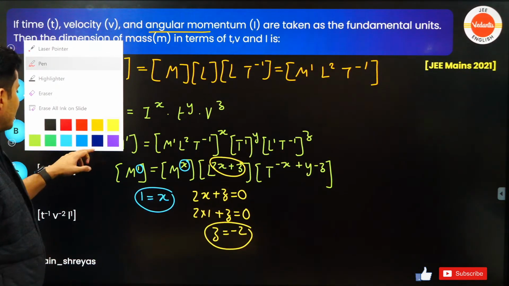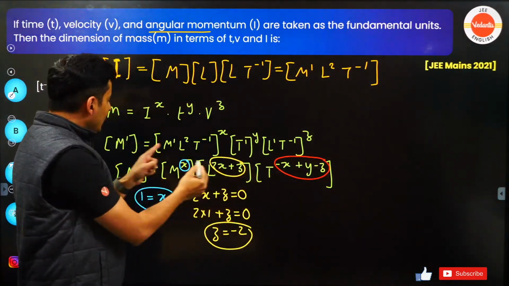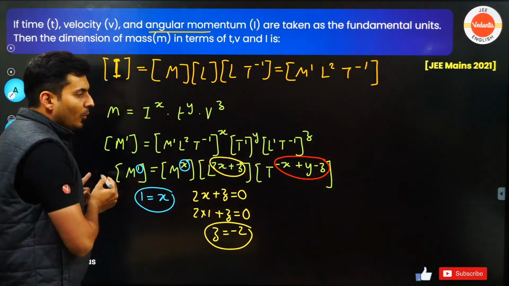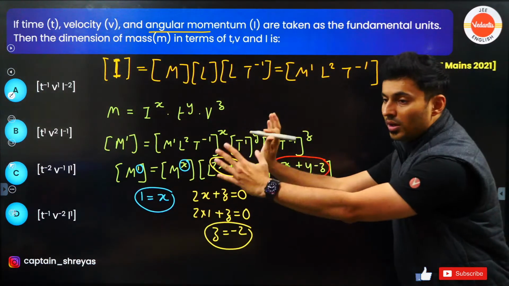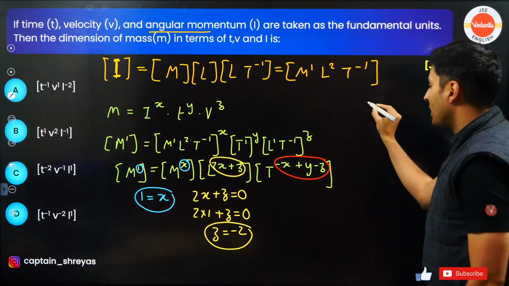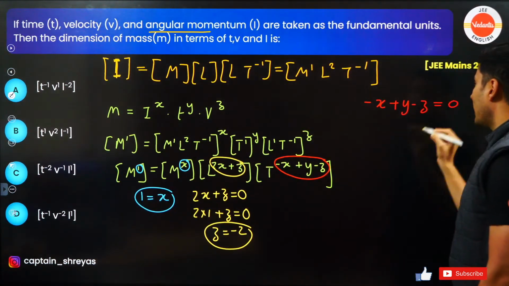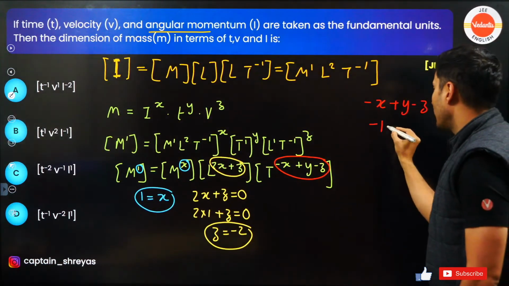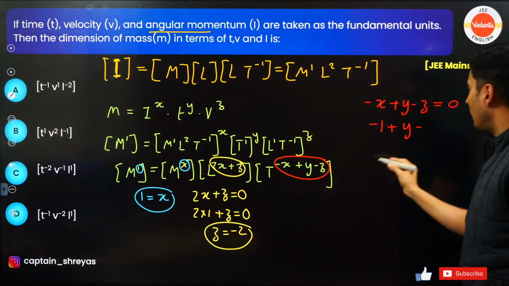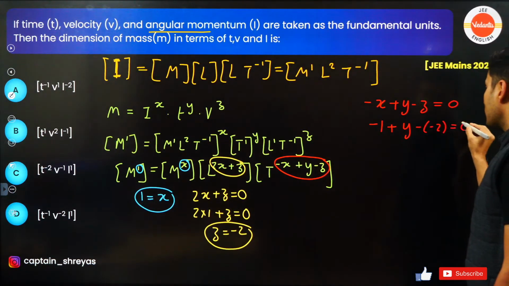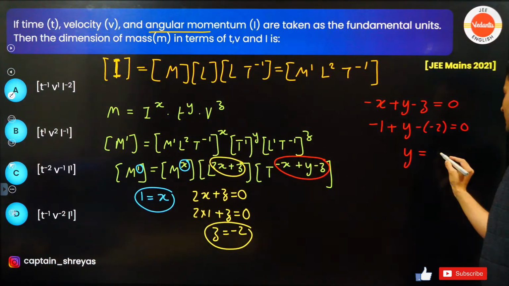Last thing that I can see over here is this particular power. Again, there is no power of time. So hence this total power should be 0. Only when time is raised to 0, then it will be matching. So minus x plus y minus z is 0, guys. So minus x means minus 1. Y means I do not know. Z means minus 2 over here, is equal to 0. So y will be equal to, this will go on the other side, minus 2.